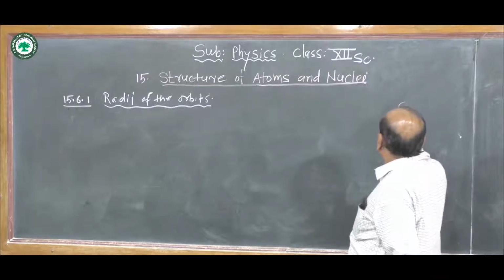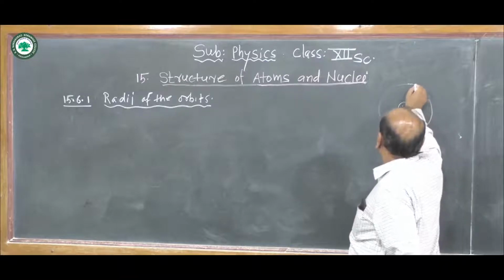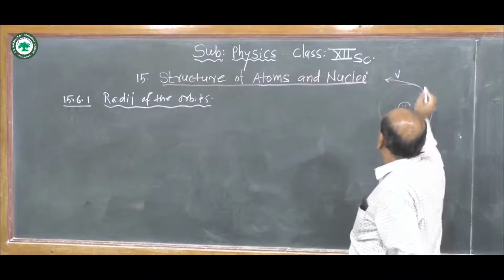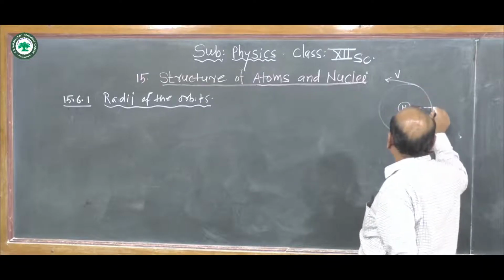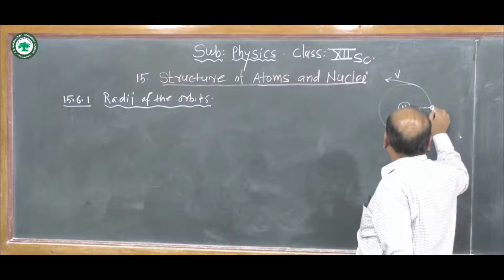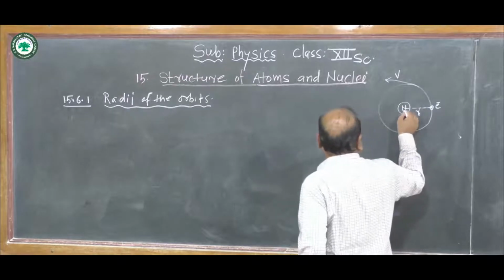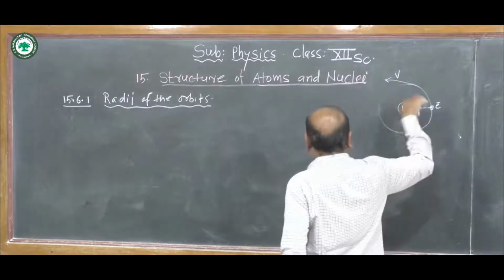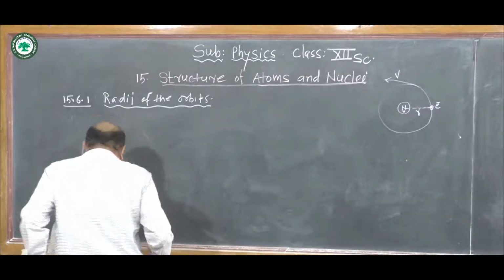Now here we consider a hydrogen atom. Here is the nucleus, and the electron revolves around it with velocity v, and r is the radius of this orbit. e is the charge on the electron, and a positive charge is here, and the electron revolves in a circular orbit.